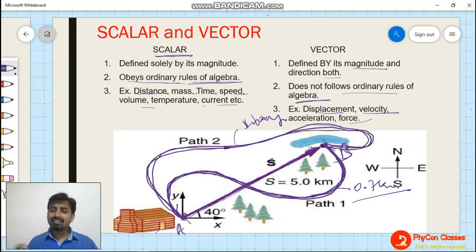When the distance is the smallest between two points and the direction is always constant, then the distance is called displacement. A new, special name is given for the smallest distance, and it is called displacement, and it is a vector quantity. Understand? So I think the differentiation between vector and scalar is now clear. What is the need of vector? This thing is also, I think, clear to you. Okay, let us move forward.